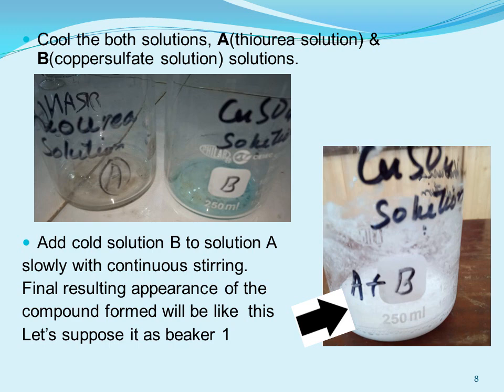Solution B इस वक्त हमारे पास copper sulfate है. That means we are adding cold copper sulfate pentahydrate solution into thiourea solution with continuous stirring. So in the pictures you can see both these solutions when mixed, we are having the final resulting appearance of the compound like white precipitate in the beaker one. Beaker को इस एक्सपेरिमेंट में जो सपोज नेम दिया जा रहा है that is beaker 1.